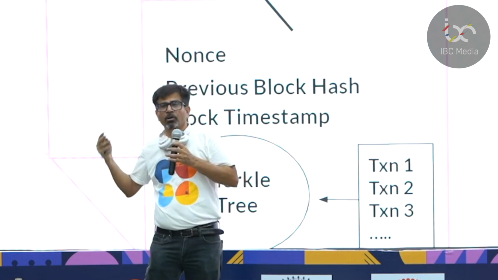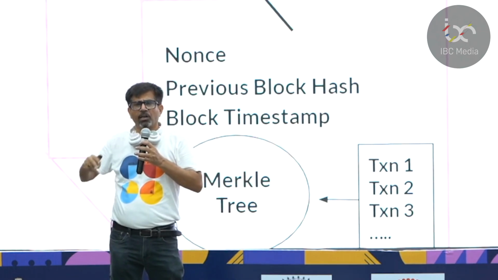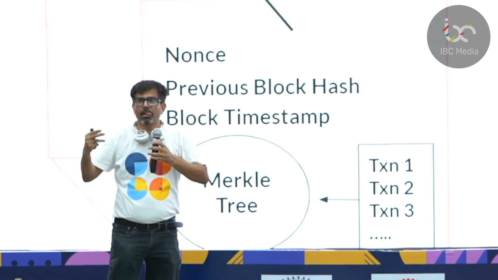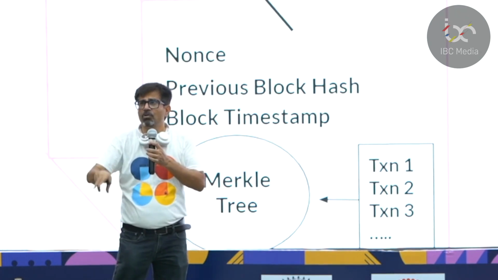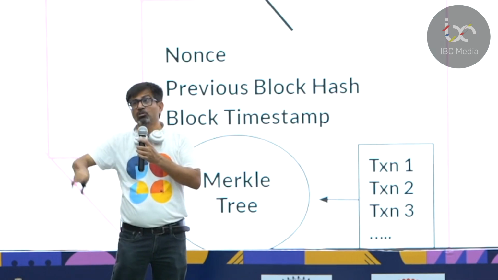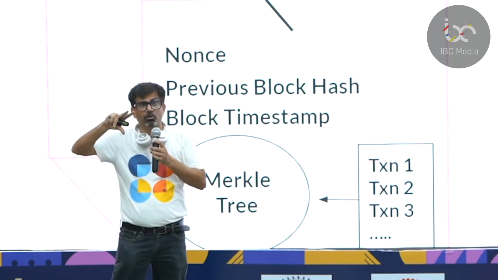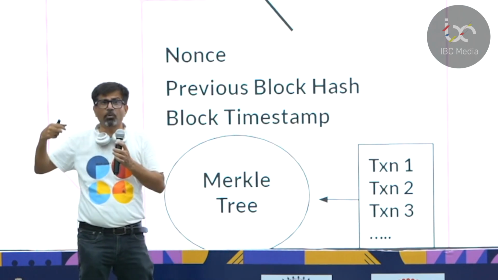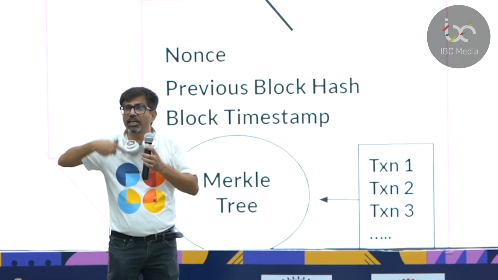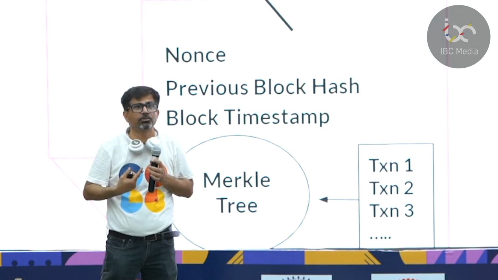So now, once one block is done and this block is published to the whole network, everybody will stop working on the previous block they were working on because they have not got the hash yet, right? They will pick up the next block, they'll start working on this. So this chain continues, this process continues.